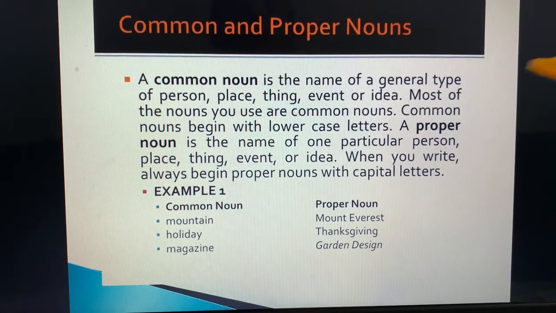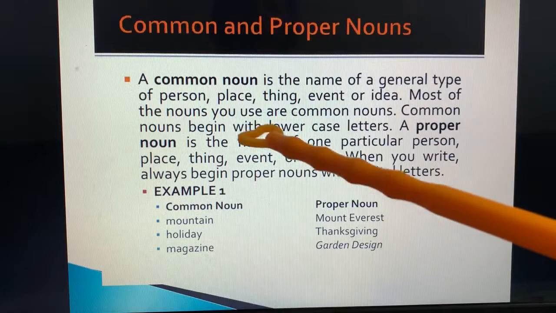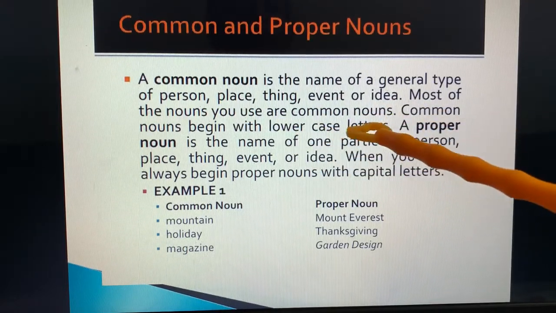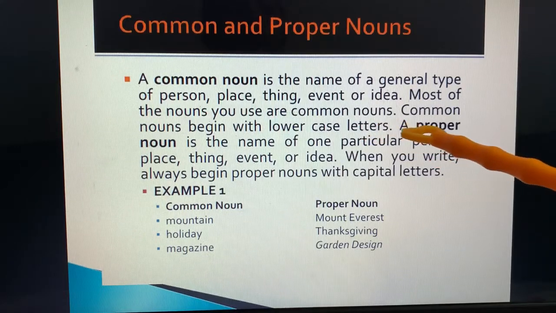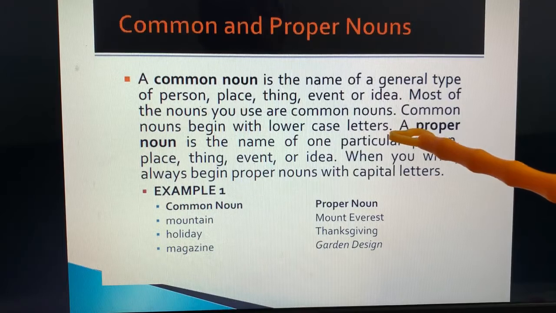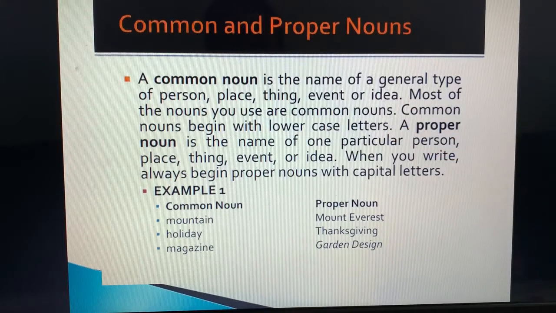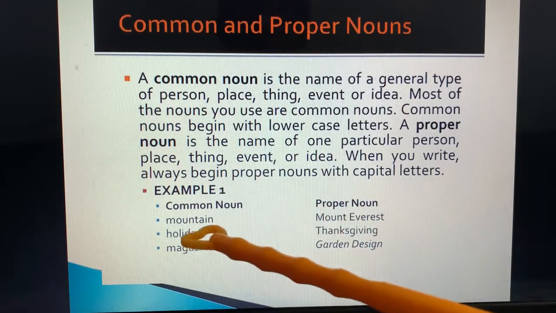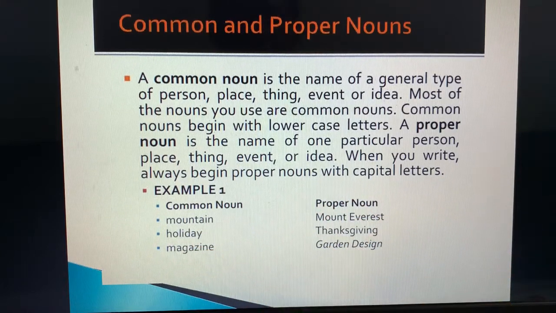A common noun is a name of a general type of a person, place, animal, or thing. Most of the nouns you use are common nouns. ज़्यादातर जो भी हम noun use करते हैं वो common noun ही होते हैं. So common noun begins with a lowercase letter. Lowercase means small letter. Now you can see these are common nouns: mountain, holiday, magazine. These are all common nouns.